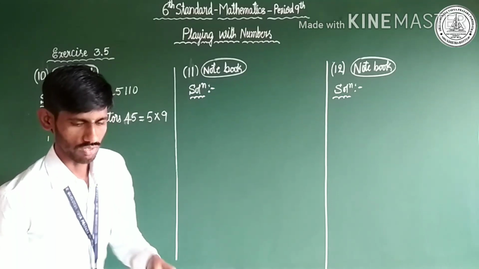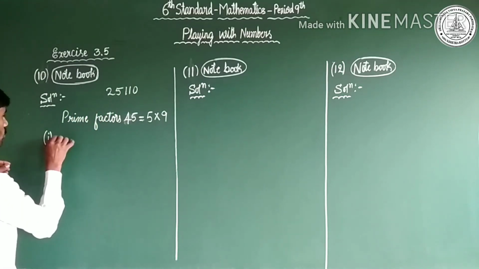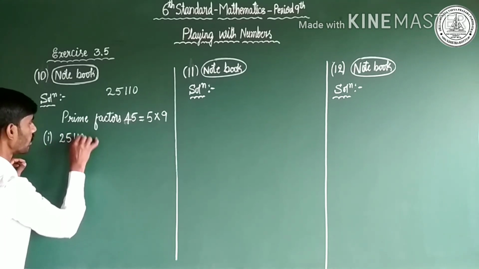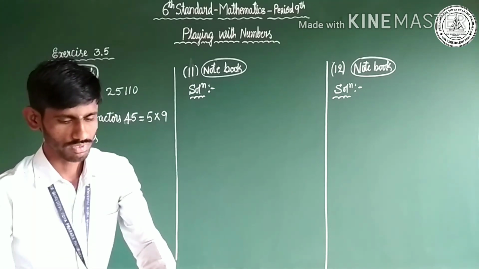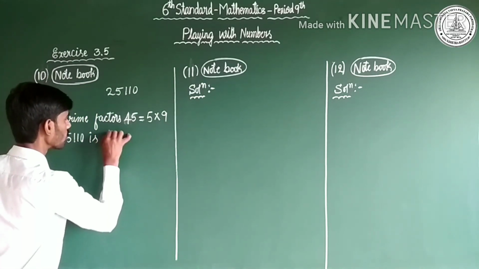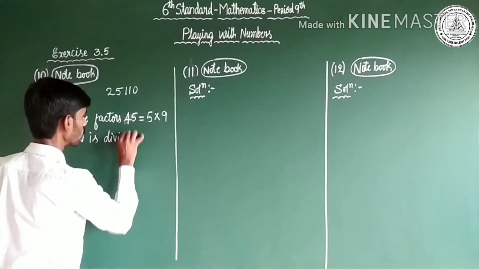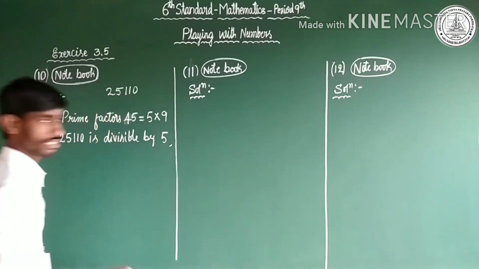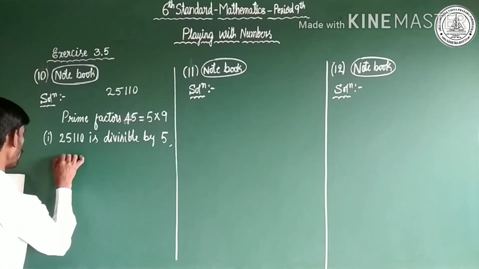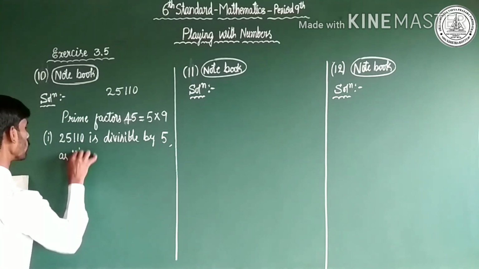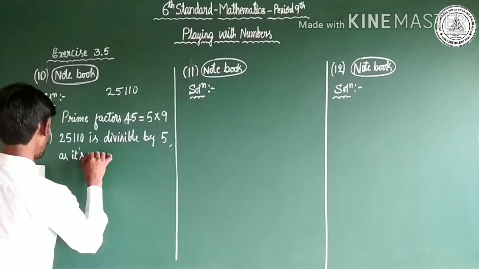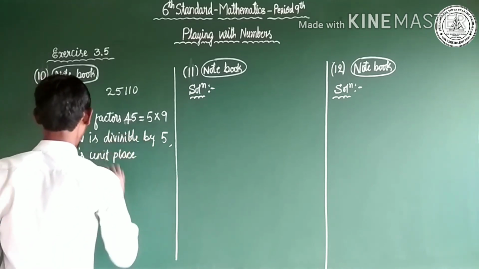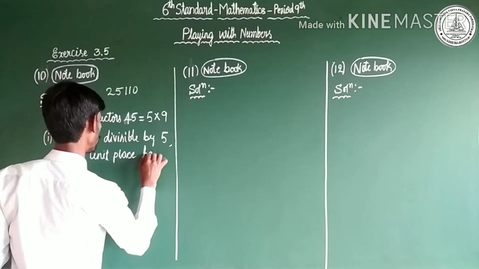First statement: you may write in a single line. 25,110 is divisible by 5 because its unit place has 0.